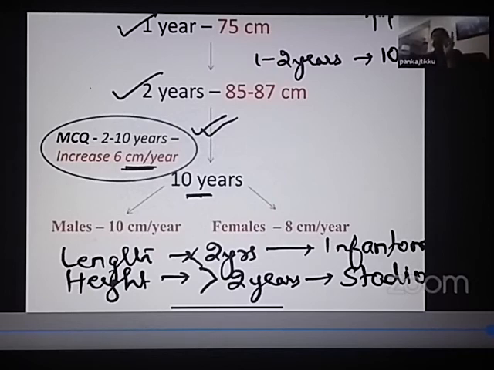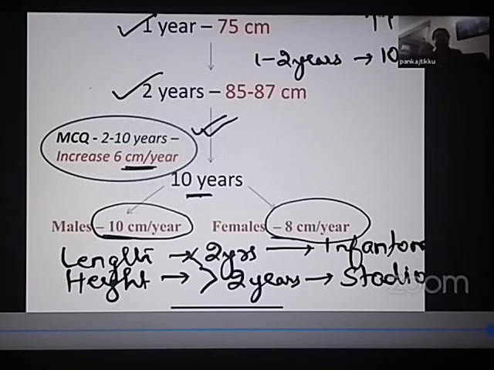So after 10 years, when adolescence and puberty start, there is a sudden acceleration in growth velocity. It was 6 centimeters per year when the child was between 2 to 10 years, and suddenly from 10 years onwards till around 19 years, there comes a period of sudden acceleration in growth velocity. Males gain about 10 centimeters per year and females gain about 8 centimeters per year. So this is how the growth is occurring.